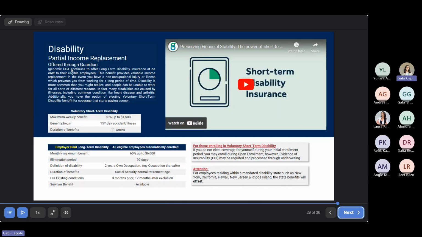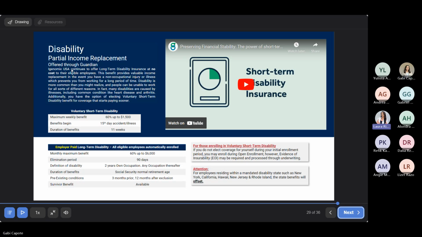So here we have the page describing disability. So you have voluntary short-term disability available, as well as employer-paid long-term disability. Laura, could you chime in that extra bit for California employees?